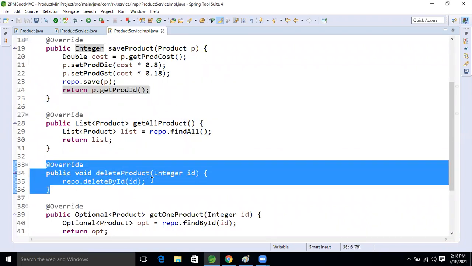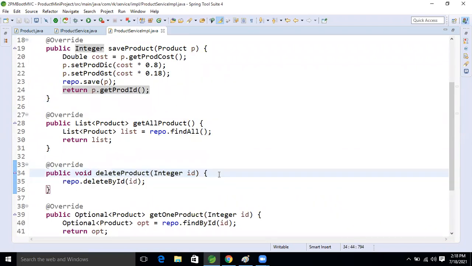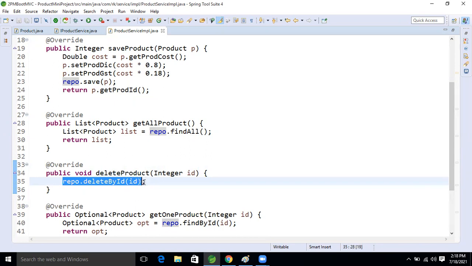At the time of deleting, we are getting the exception. So this is one methodology: deleting based on that ID, we are deleting the record, right? So I'm commenting this one out.